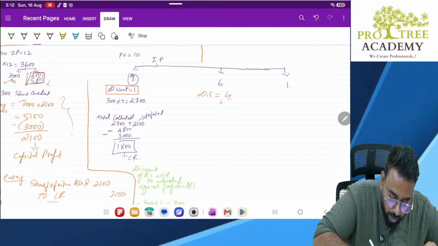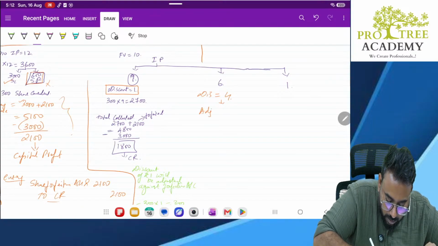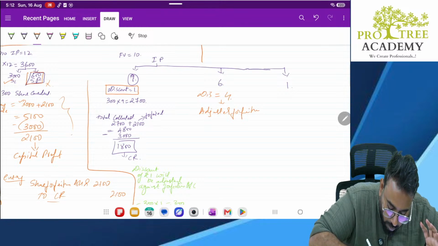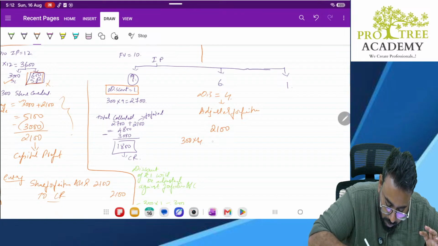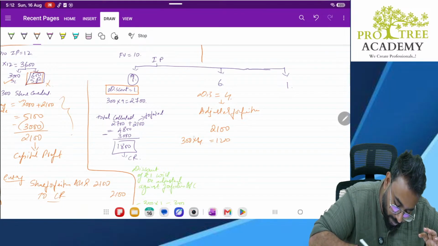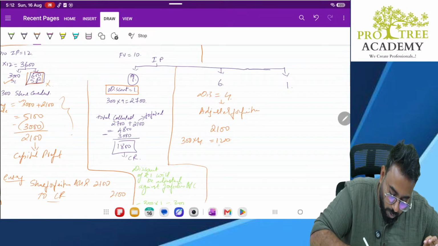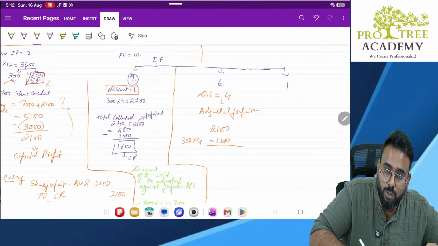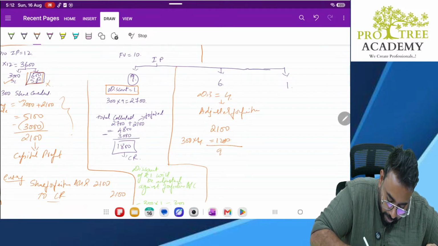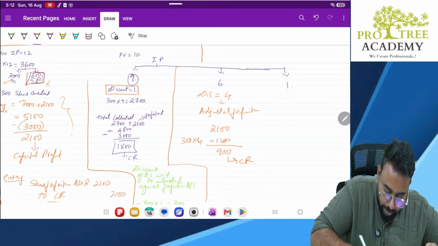Now this discount will be adjusted against forfeiture account. So in other words, what is the forfeiture balance? 2100. What is the discount? Sir, 300 into 4. So that will be 1200. So what is the remaining balance? 2100 minus 1200 is 900. This will be transferred to capital reserve.